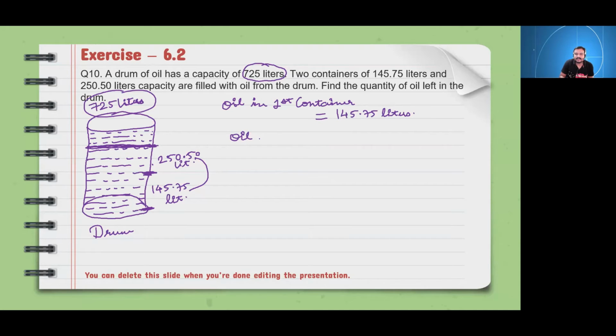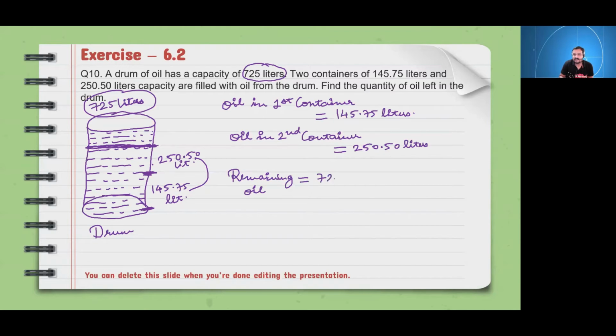Oil in second container is equal to 250.50 liters. Okay. Now what we have to find? We have to find the remaining oil. Okay. Remaining oil will be what?